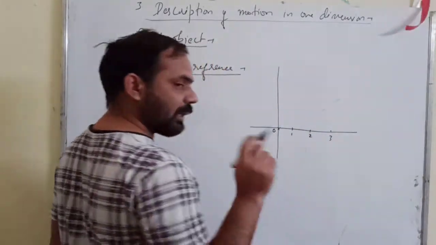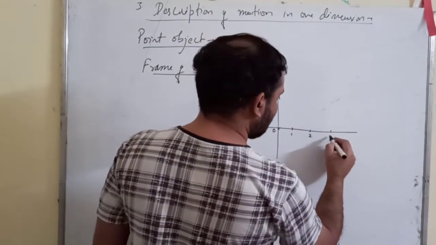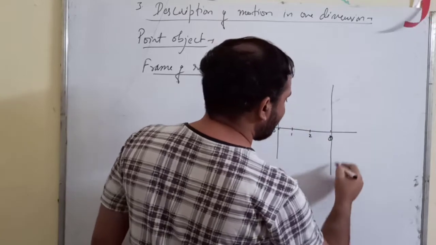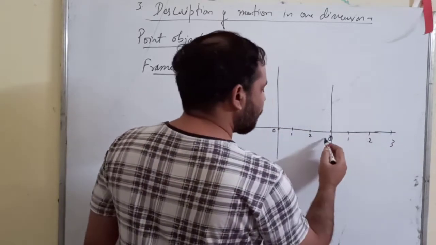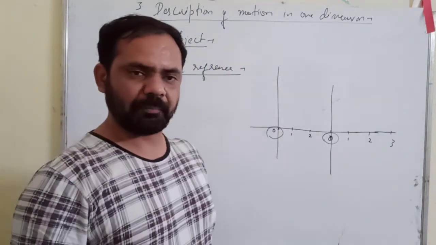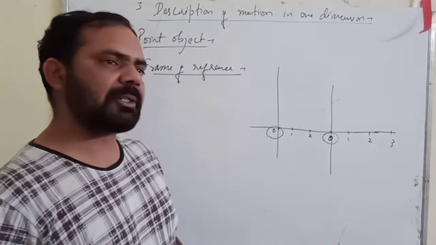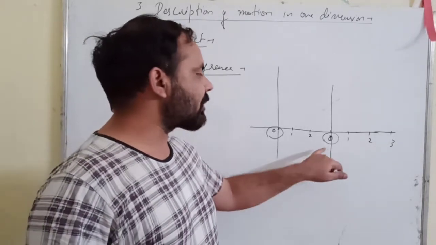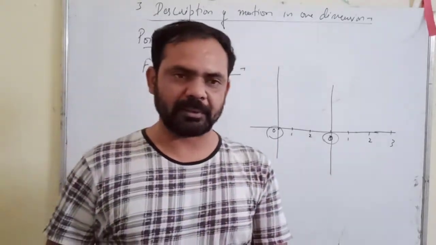And if my zero is here, then I will start marking from here 1, 2, 3. Now this point or this point, they are the points of reference. Reference means it is the point which is fixed, and all other points are marked in comparison with this fixed point. So that is called the point of reference.